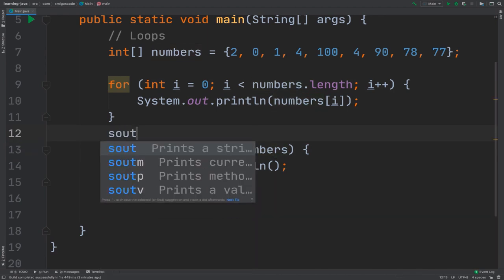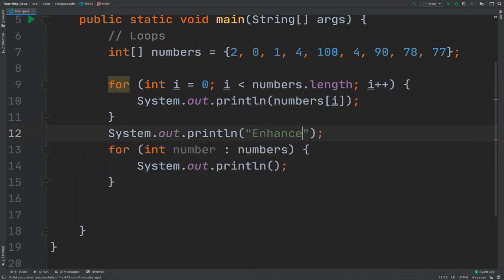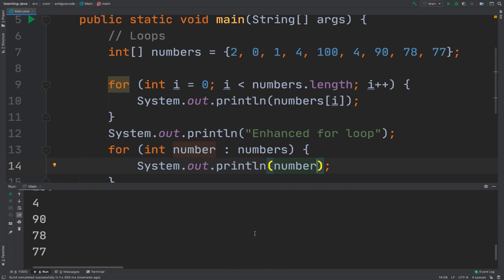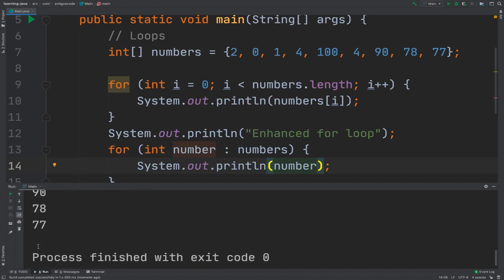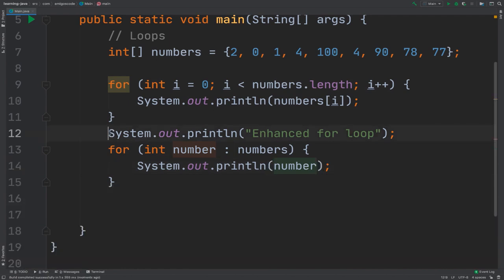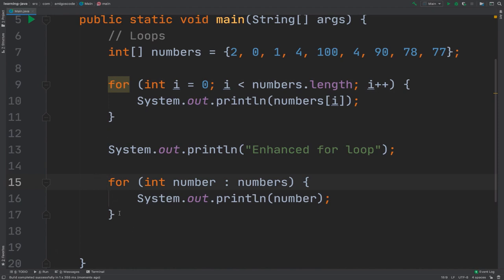And let me simply say south here, enhanced for, and then loop. And now I can simply say number and then run it. You can see that it's the exact same thing. So enhanced for loop: 2, 0, 1, 4, 100, 4, 90, 78, 77. So this loop right here and this one are the exact same thing.